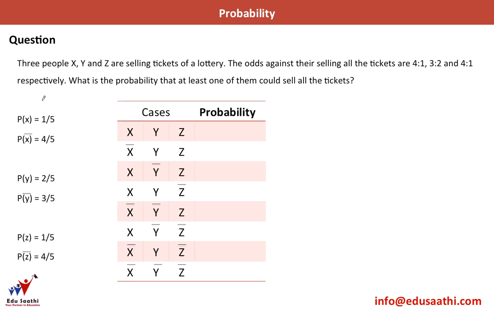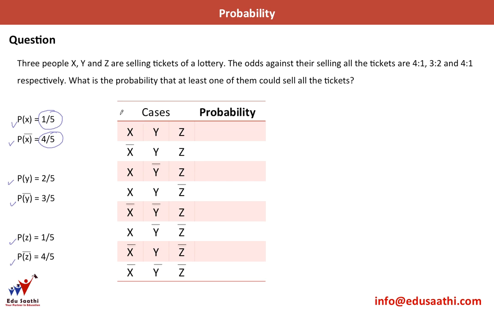So I've put all the information we discussed in the previous slide in a more ordered form. P of x means x sells all his tickets. The probability is 1 by 5. P of x bar is 4 by 5, means that x cannot sell all his tickets. Similarly, we have P of y and P of y bar, P of z and P of z bar.